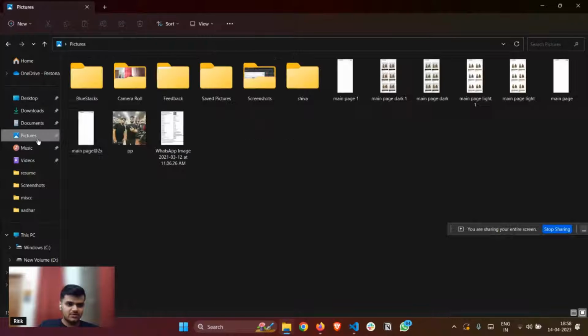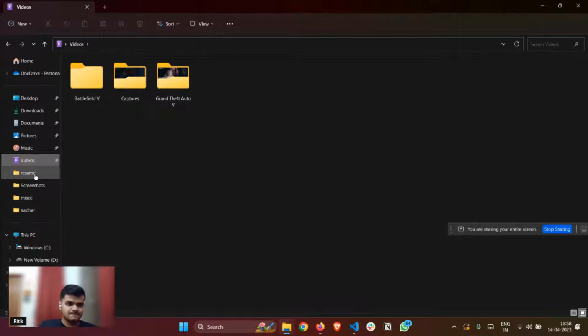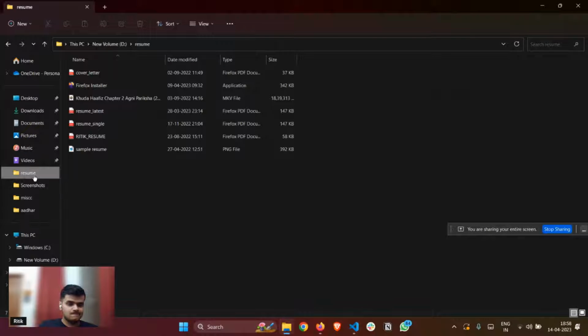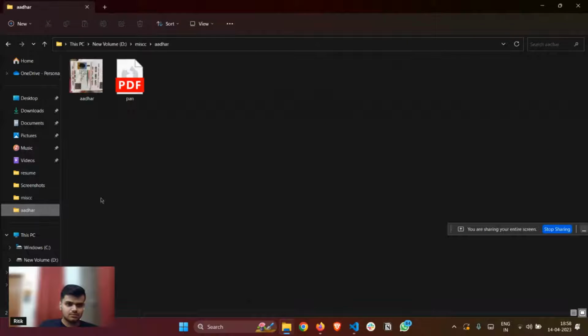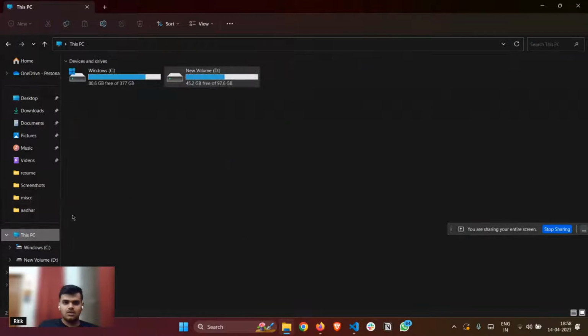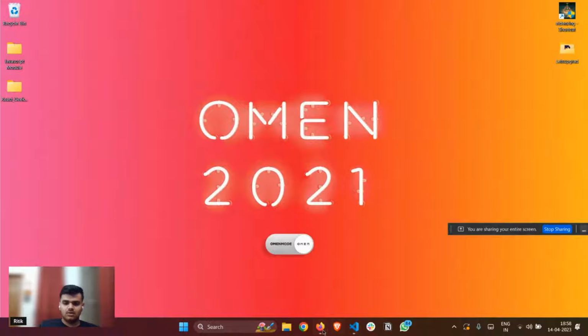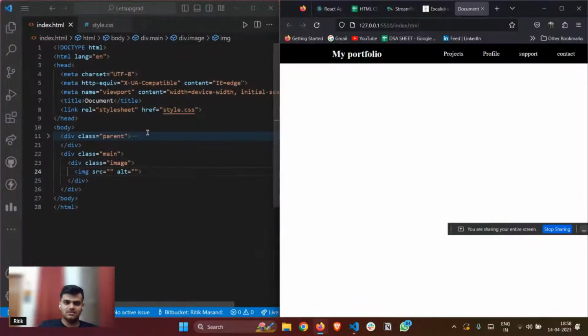You can use your own image if you want to. Yes, you can have an image in a rectangular block and apply border radius 50. We'll be doing that, no issues. I will be applying some border radius, don't worry.